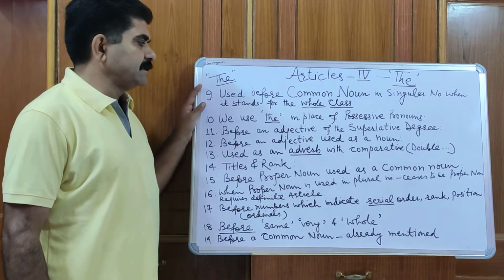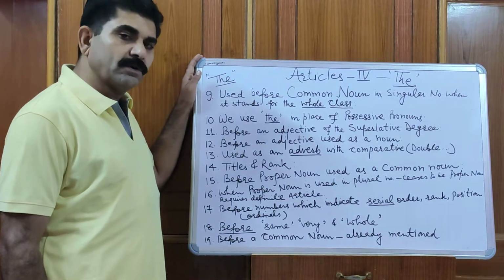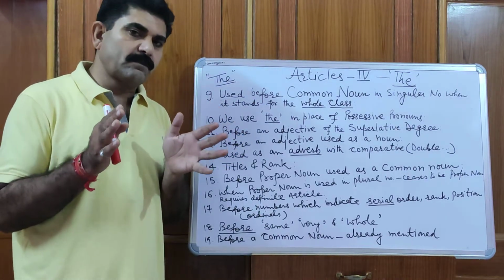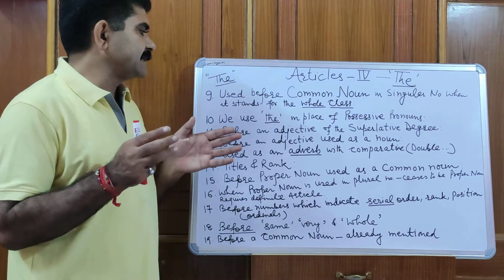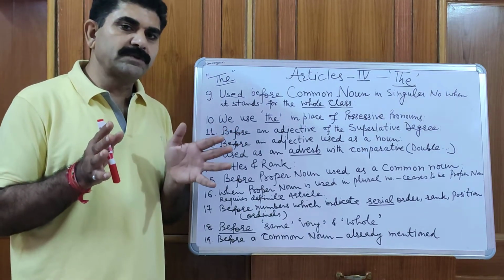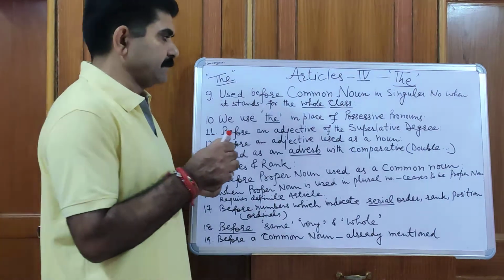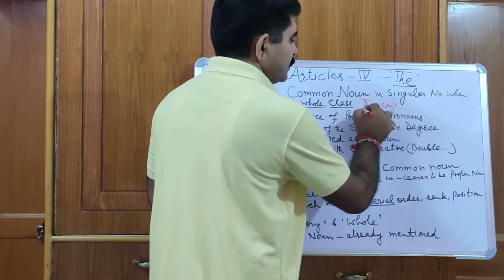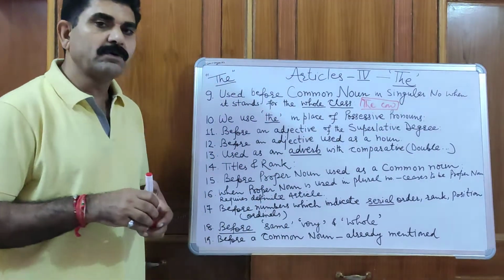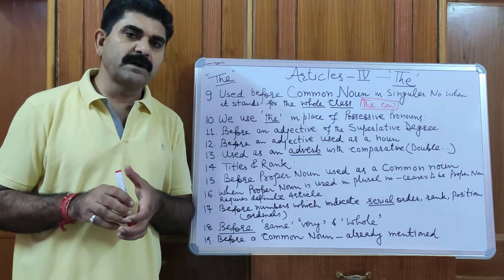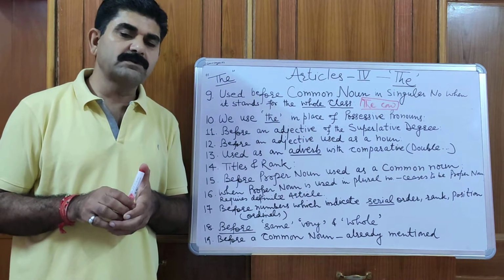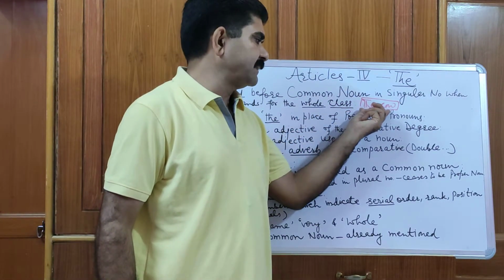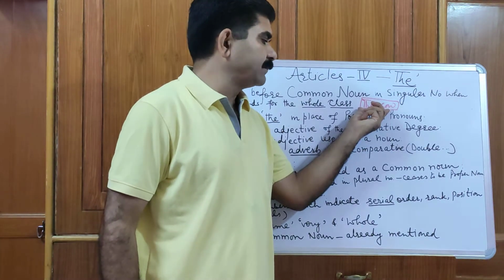that article the is used before common noun in singular number when it stands for the whole class. When there is a singular common noun that stands for the whole class, we use article the before it. For example, the cow gives milk. We are talking about not one cow, not two cows, not 100 cows. All the cows, all the class. Generalized. We have generalized cow with the help of article the.